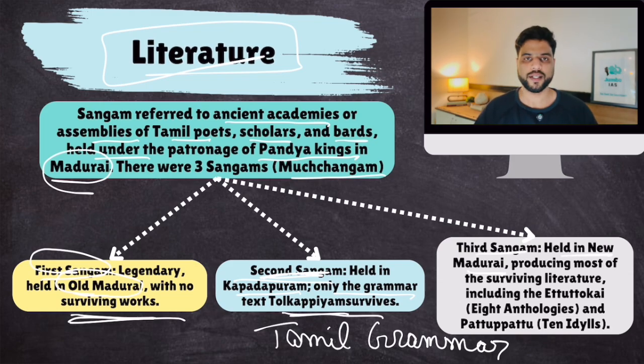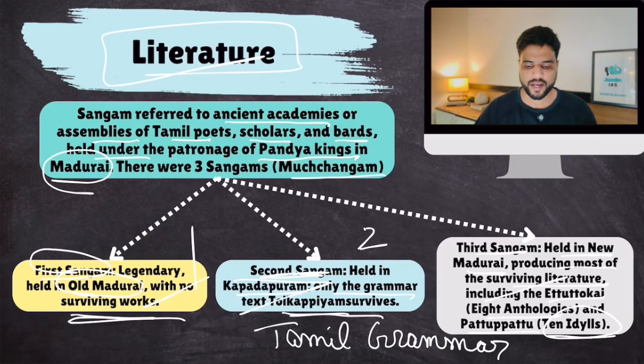But most of the work survived from the third Sangam, held in New Madurai, the new city of Madurai, producing most of the surviving literature, including Ettuthokai, eight anthologies, and Pattuppattu, ten idylls. Just after this third Sangam, many epics were also written, like Silappadikaram, Manimekalai, and many others, known as post-Sangam literature. So these were the three Sangams. From the first, nothing survived. From the second, Tolkappiyam survived. From the third, almost everything survived.